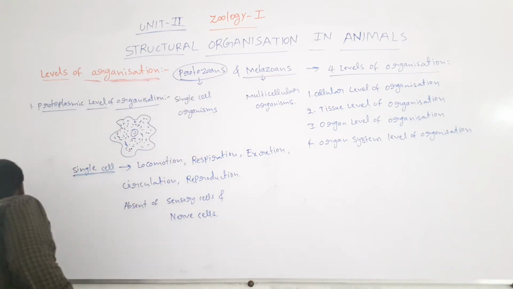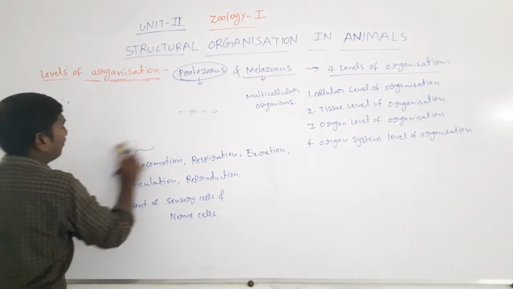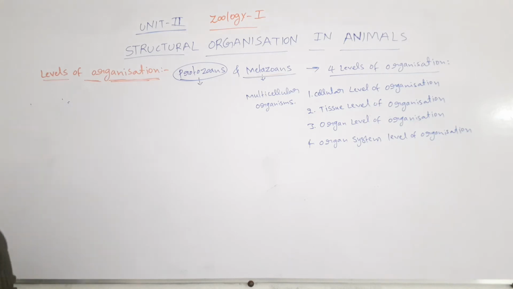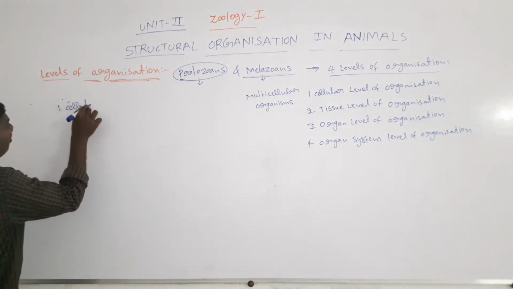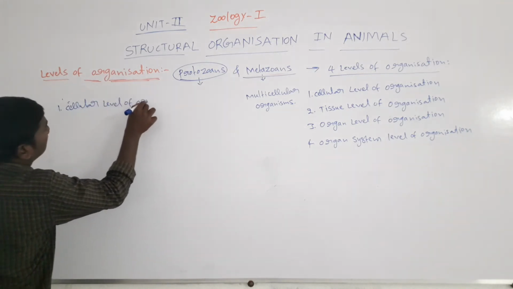The first one is the cellular level of organization.